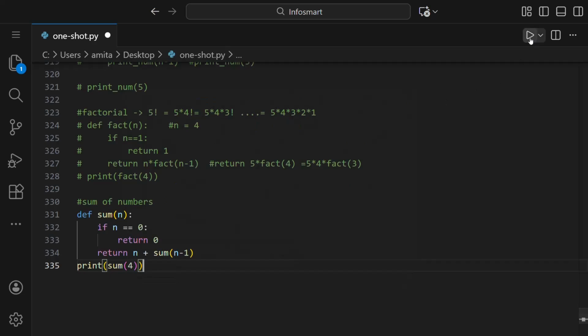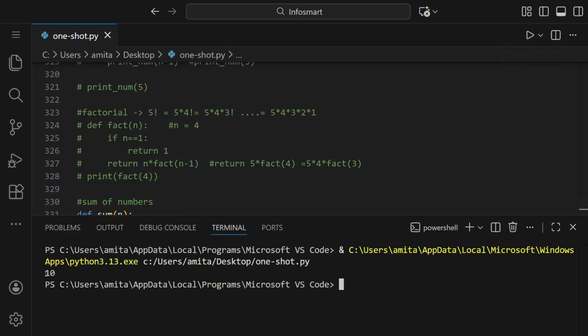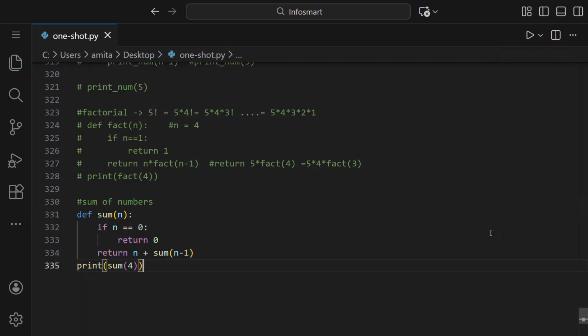So the answer should be 10. Let us see, and yes, it's 10. So n is 4 here, then it returns 4 plus sum of 3. Then sum of 3 is calculated again using this, then sum of 2 is calculated using this function, then 1, and when it becomes 0, it just returns 0, and it sums all the numbers like that.